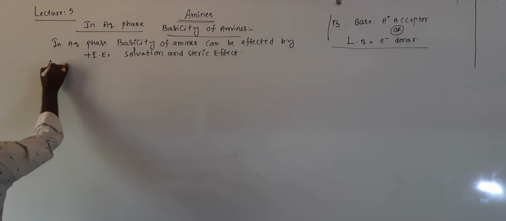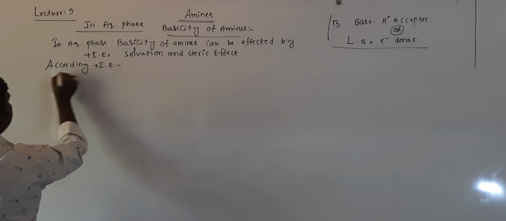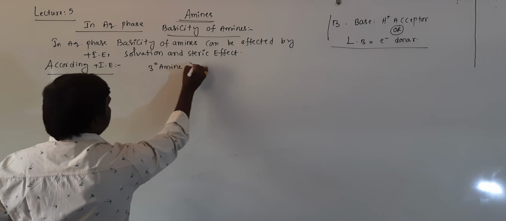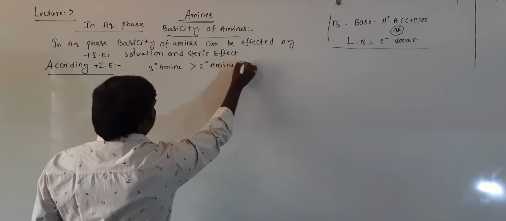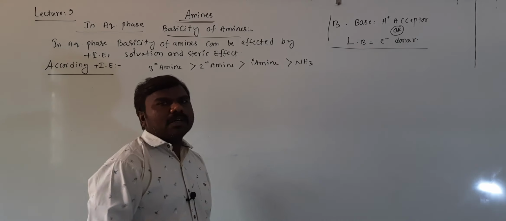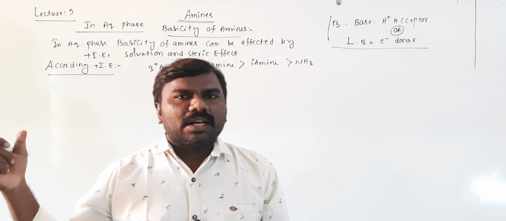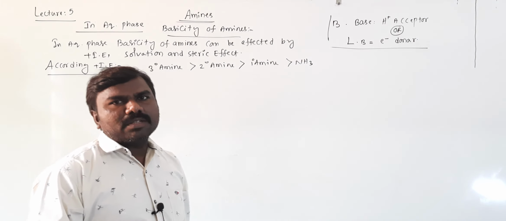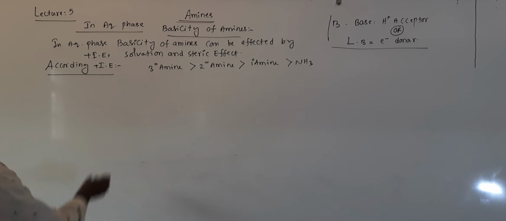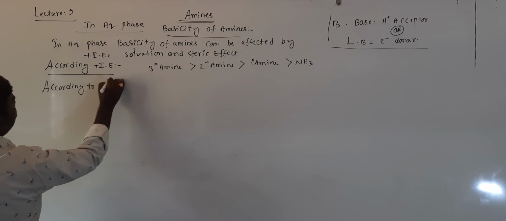So the first effect, according to plus IE, the positive inductive effect, the order will be tertiary amine greater than secondary amine greater than primary amine greater than ammonia. This is what we discussed. The more the number of alkyl groups, the more the basicity. That's why tertiary greater than secondary greater than primary. More donating groups means more positive inductive effect.